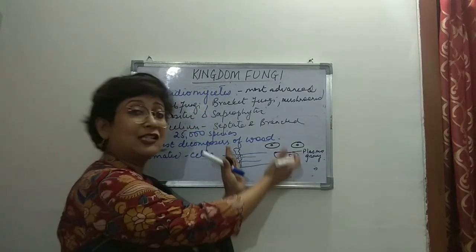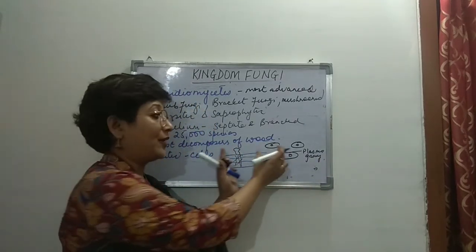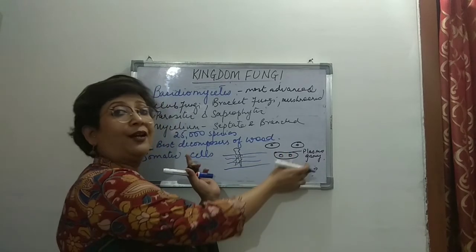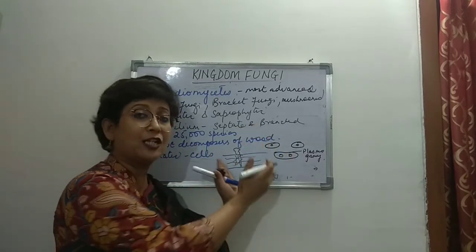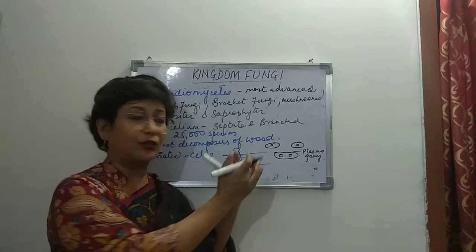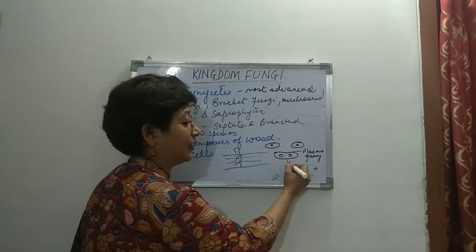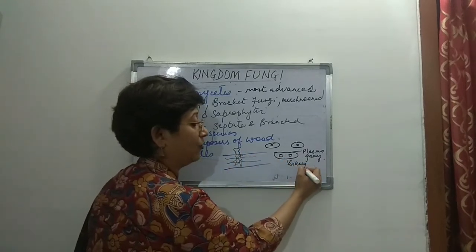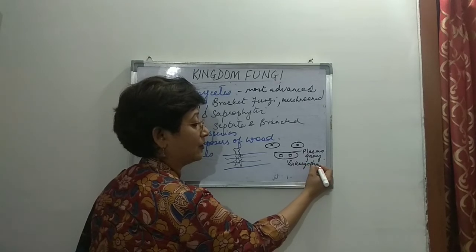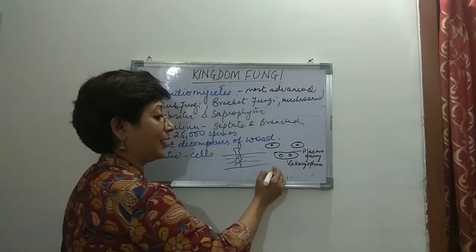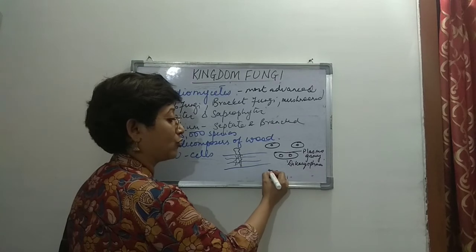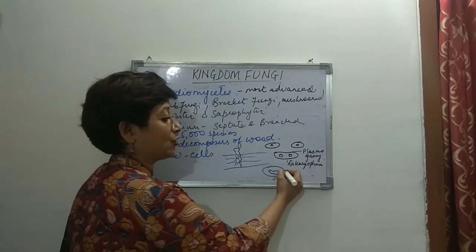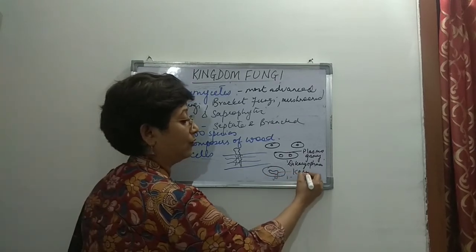And this stage, the presence of two nuclei in this structure, remains for some time. This phase is known as the dikaryote phase, right? And then what happens? The nuclei also fuse, and this is known as karyogamy.